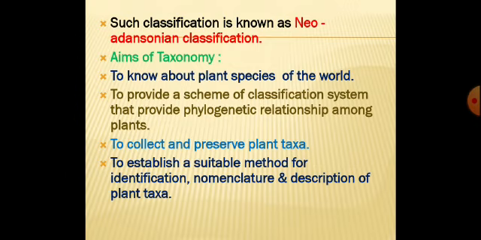Students, I think you have got all the points. Broadly, we have discussed today what systematics is, what taxonomy is, how it is coined, what it means, how many kinds of taxonomies there are, and the aims of taxonomy. This is the introduction for you, and we will go on like this with the further subject.